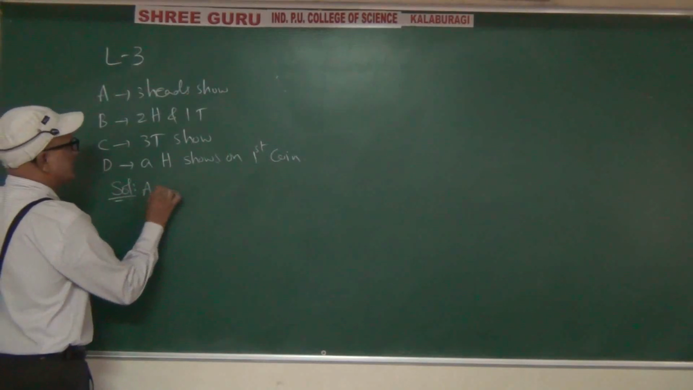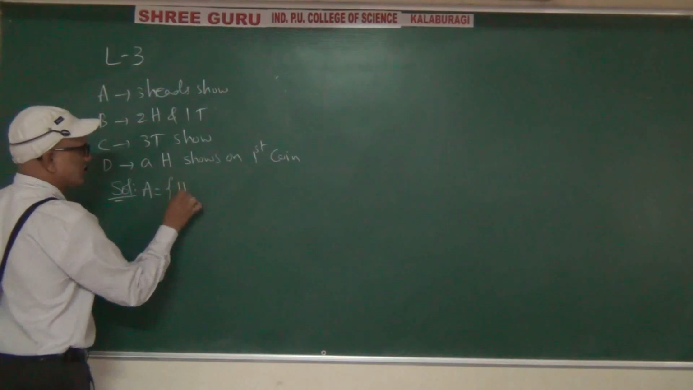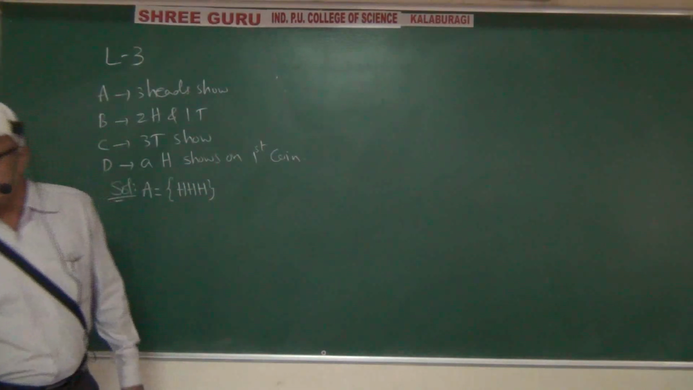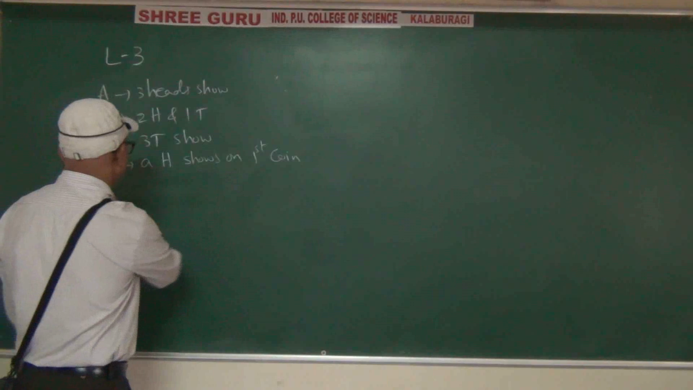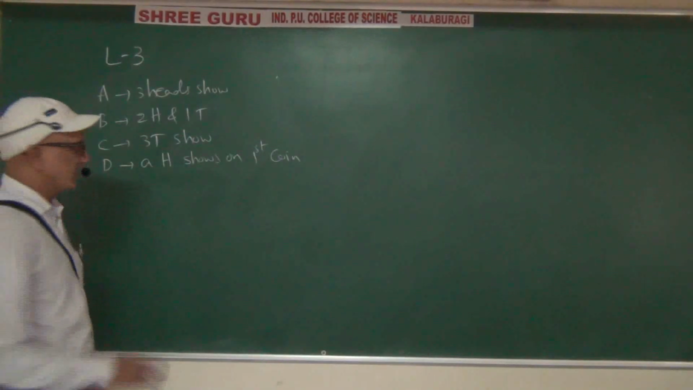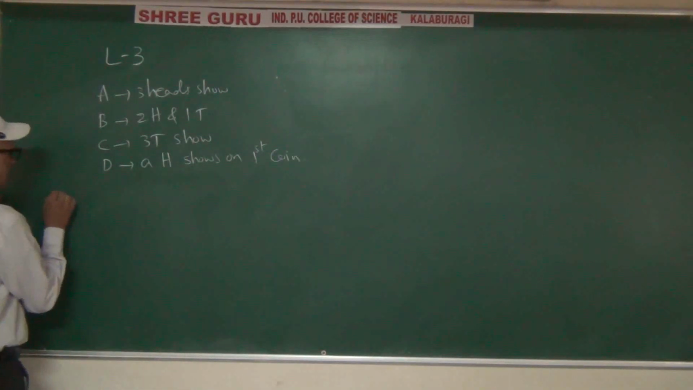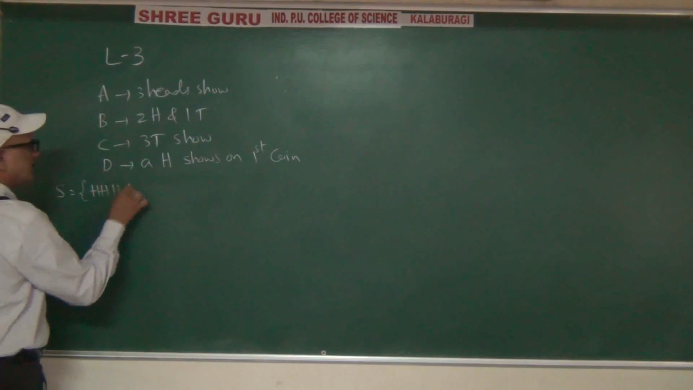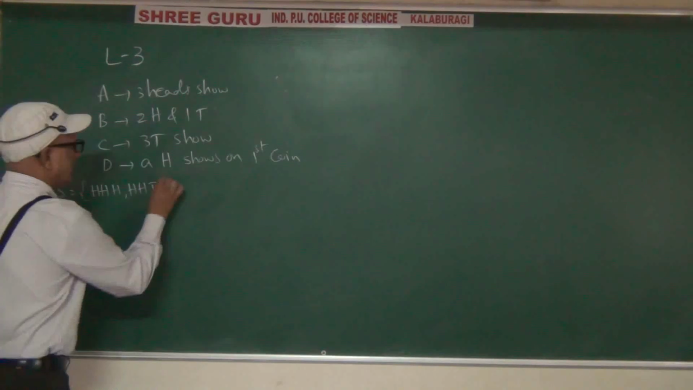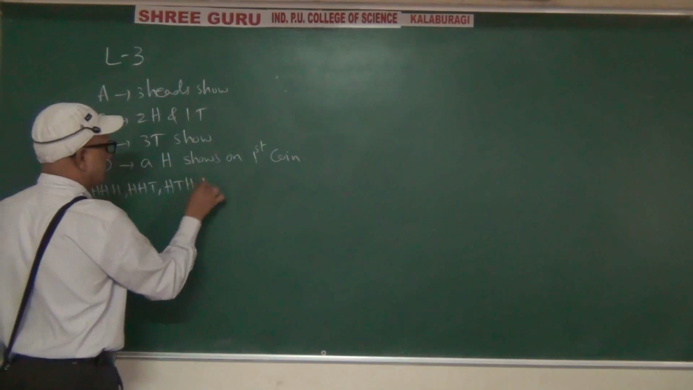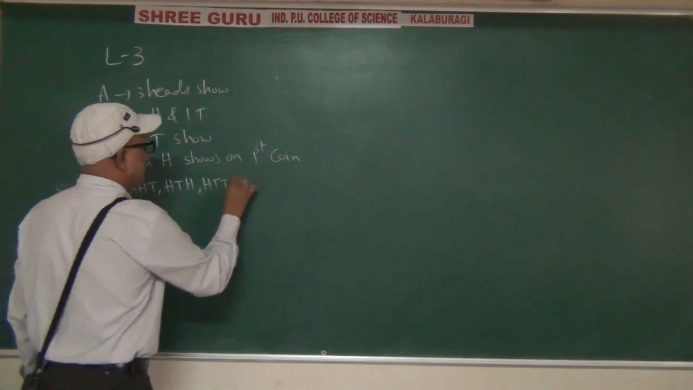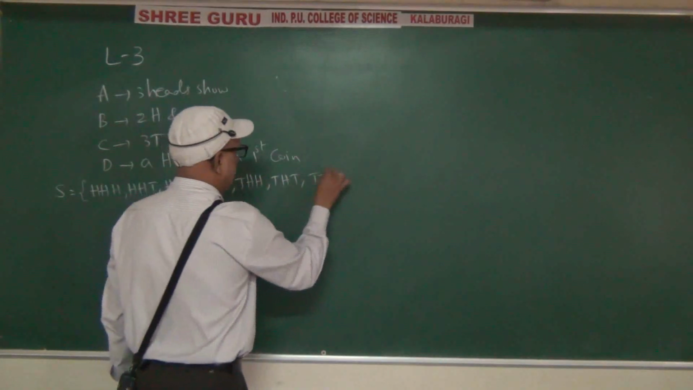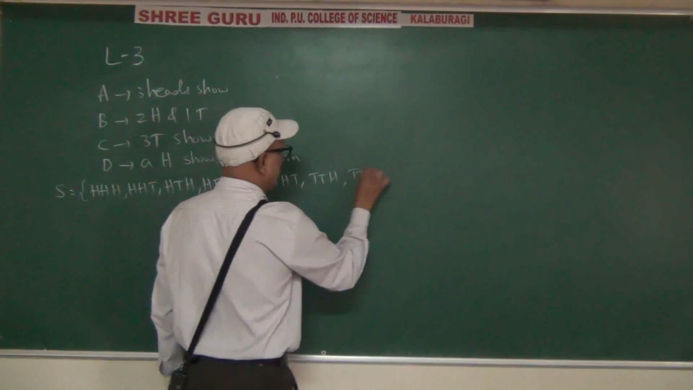Capital A equals 3 heads show. First of all, I will write the sample space. The sample space trick I already told, I am not going to repeat again and again. HHH, HHT, HTH, HTT, THH, THT, TTH, TTT.